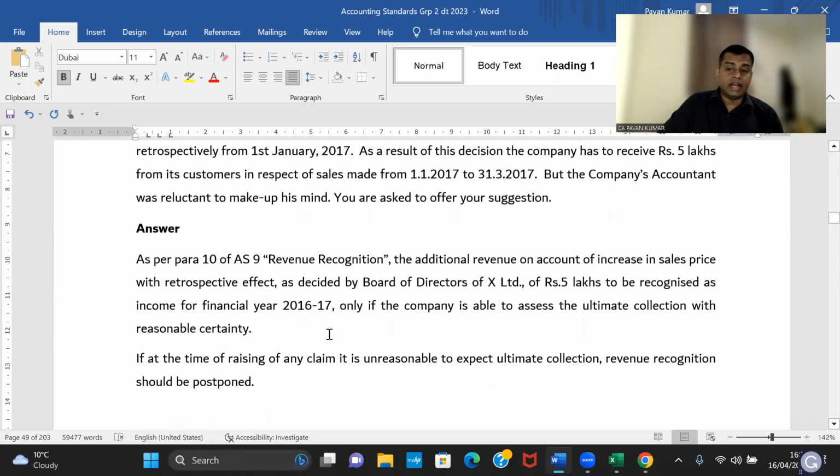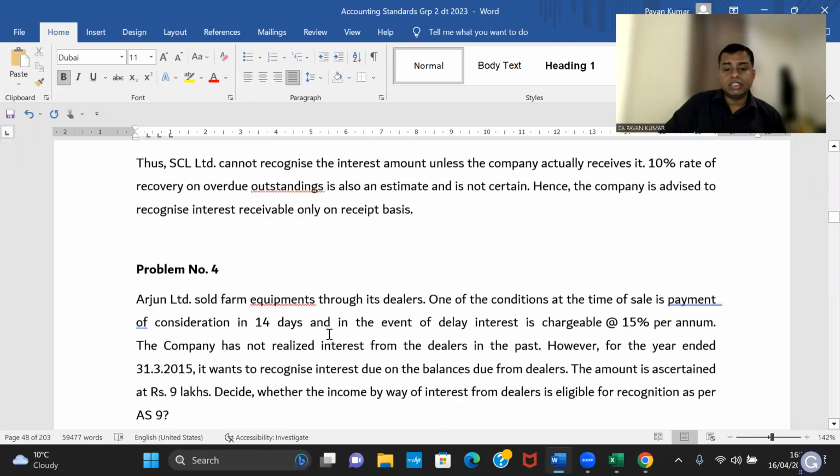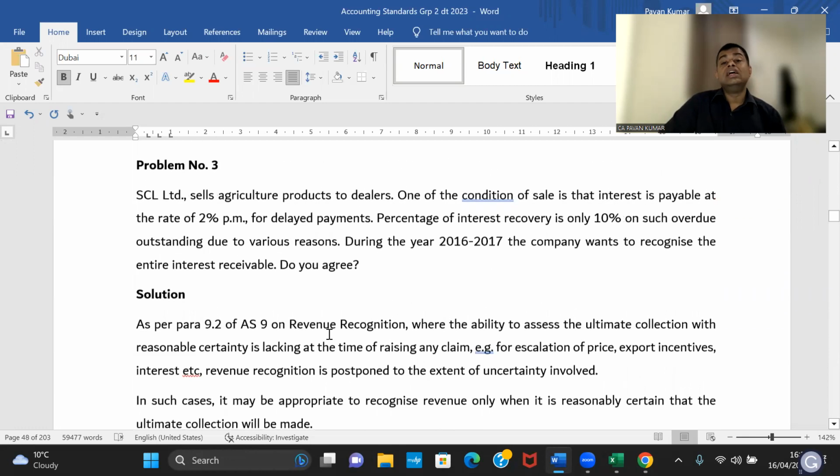This is one question. Then the majority of the questions from this area, as I told you, are about uncertainty in collecting revenue. For example, imagine I'm running a college or a school or a CA academy. You joined my CA academy, so you have filled one application form. On the application form, it is mentioned that your next term fee is payable on so and so date. If you fail, a penalty of 500 will be levied. So you have to pay on that day. If you are not paying on that day, 500 rupees will be levied. Imagine you did not pay on that day.